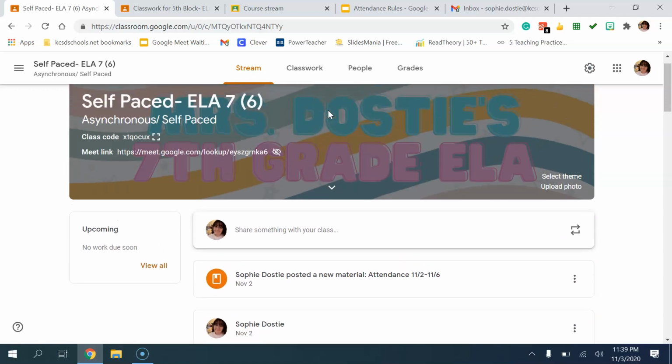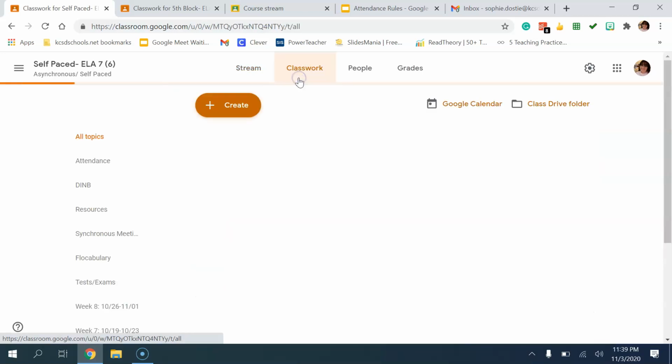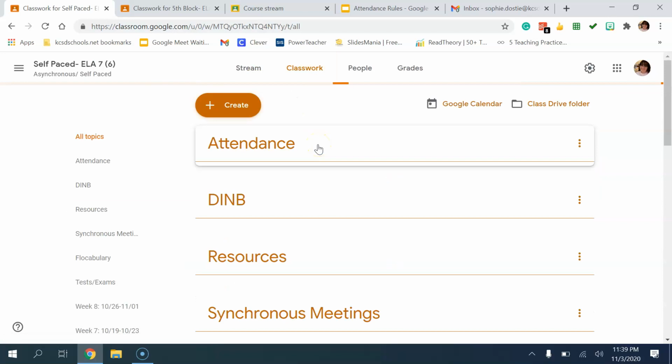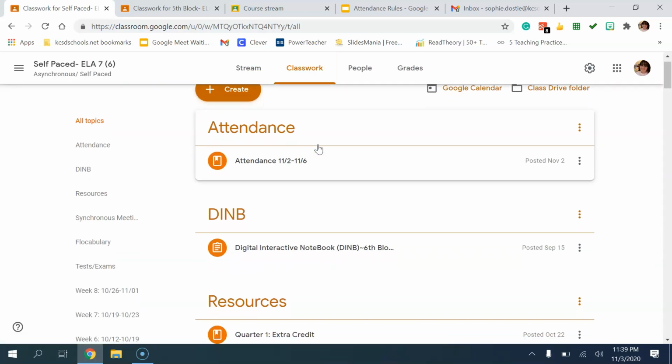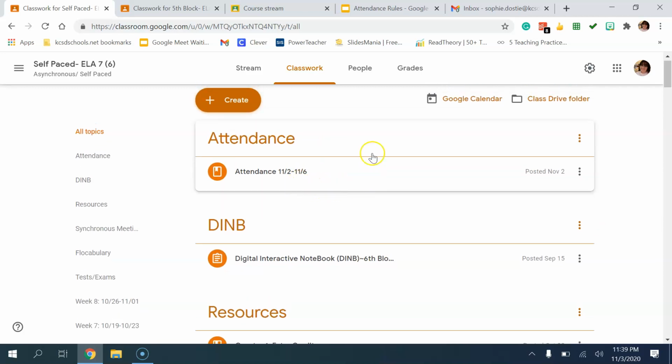But our main source of attendance is under our classwork tab. Again, students should be very familiar with where their classwork tab is. So, once again at the top, there is an attendance form that is marked for me for the entire week, and they only have to fill it out once.